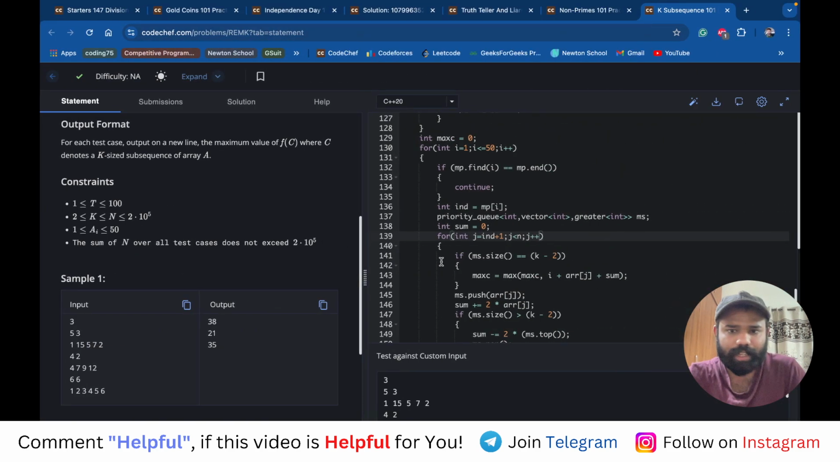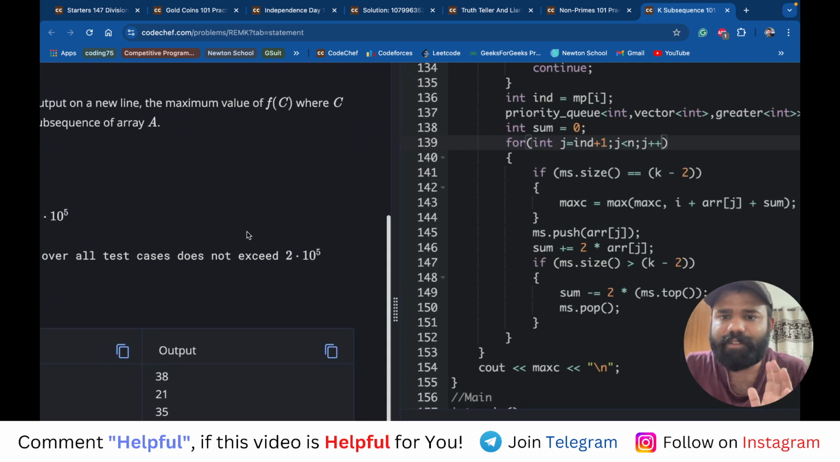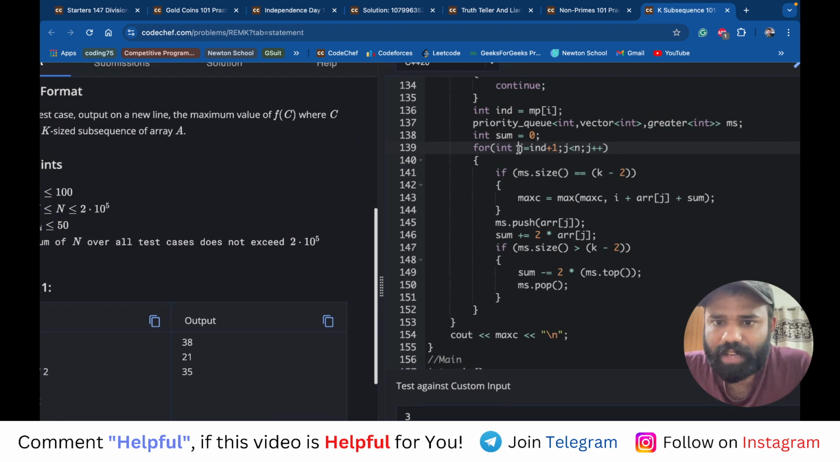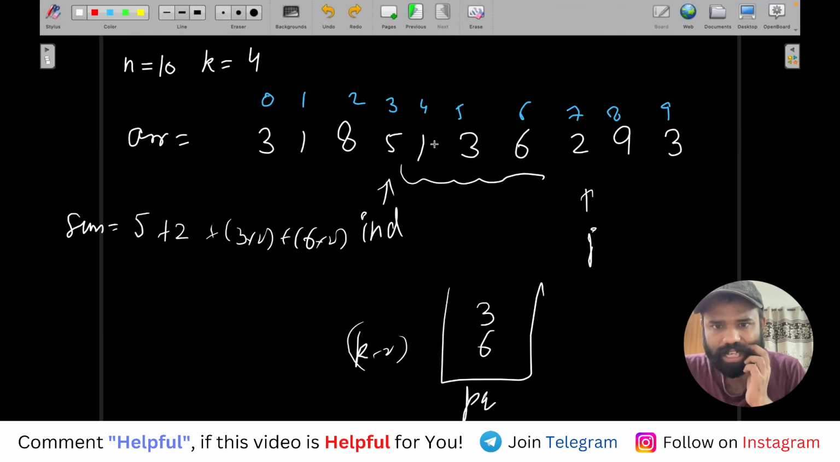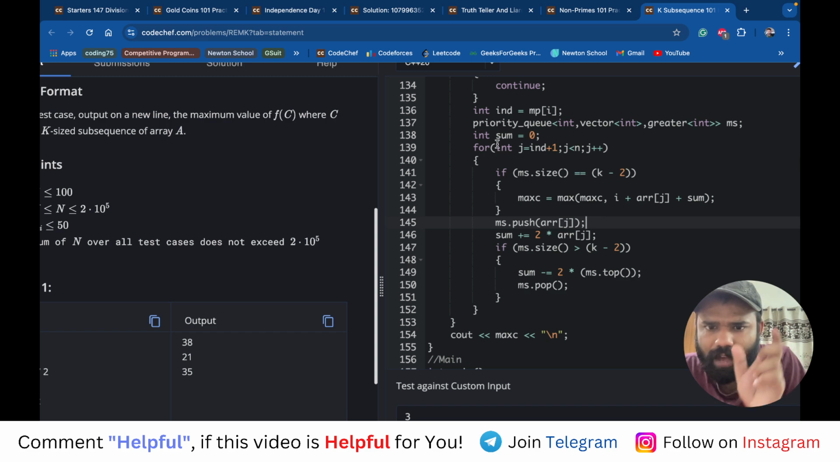So if you will see here, what we are doing is we are taking IND. Now see what IND is, I will tell you later what this IND is, but see the logic. The logic is that we are having a j which is starting from IND plus 1 and going up to n, all the way to the last. Initially in the sum you have not taken anything, what we are doing is we are having a sum.